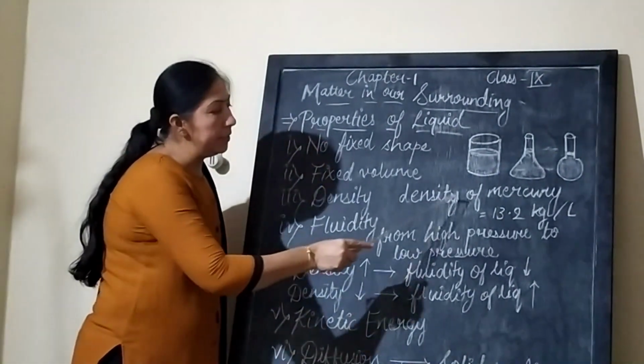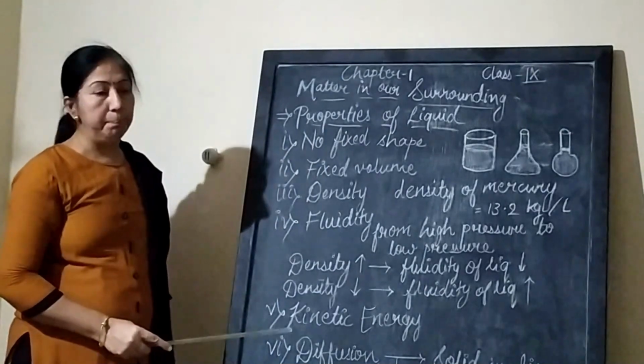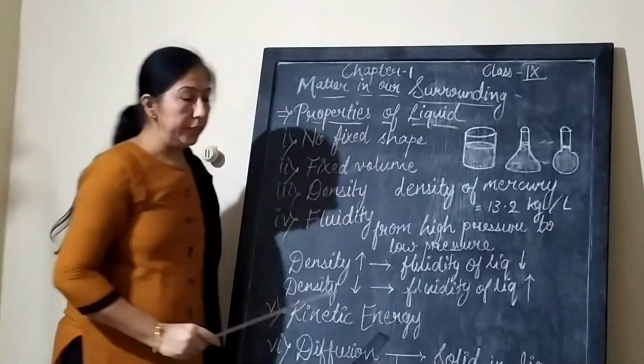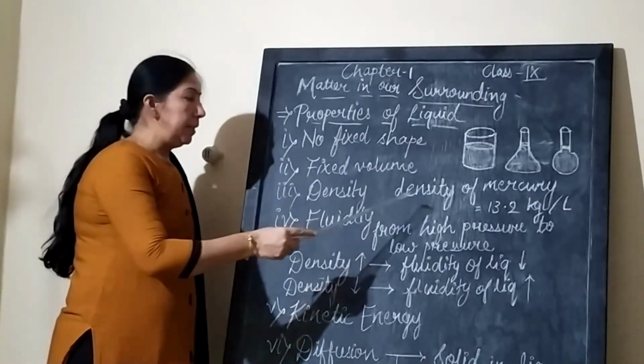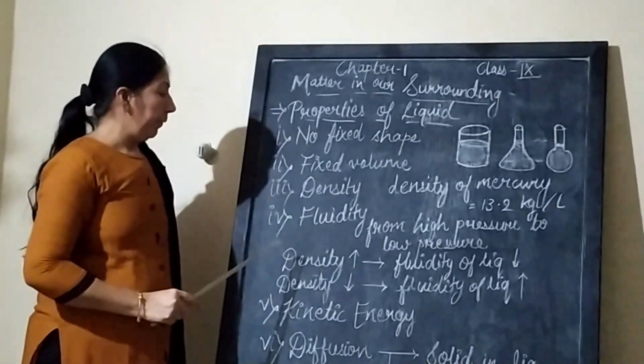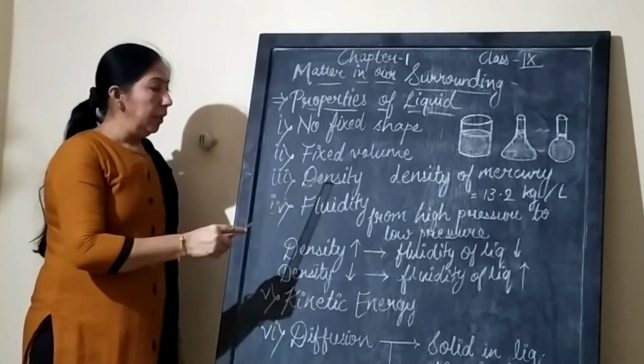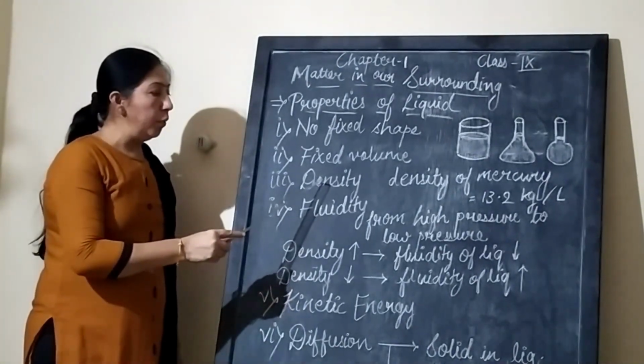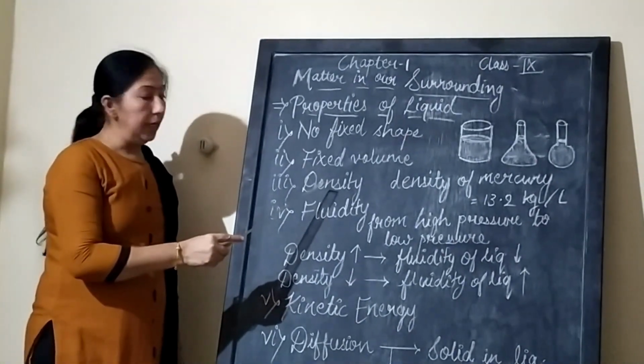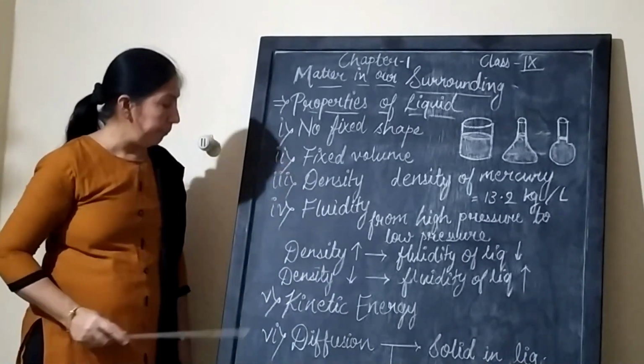It is said that the density of mercury is 13.2 kg per liter. That is a maximum density. Now density shows the volatility. If a liquid is denser, then it is less volatile in nature.